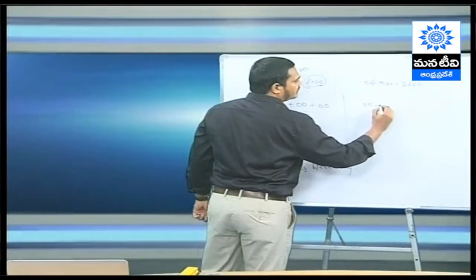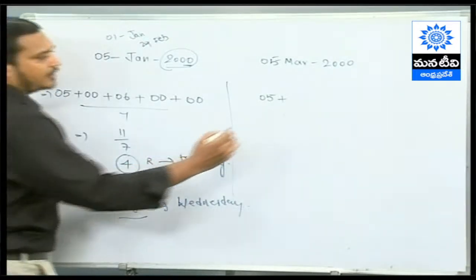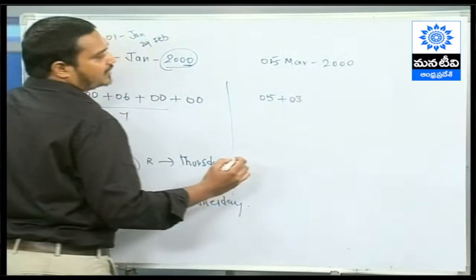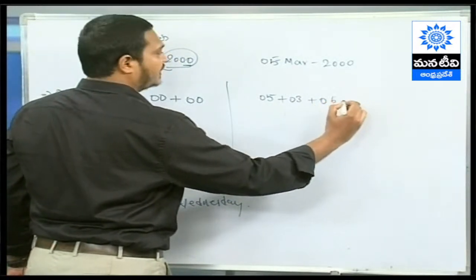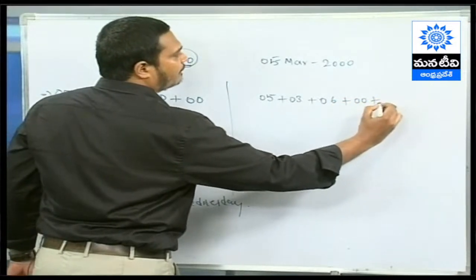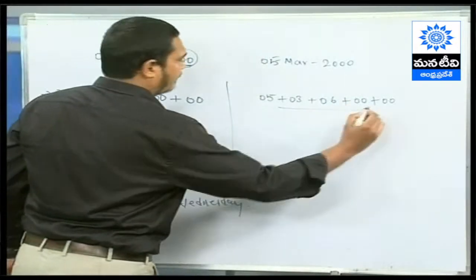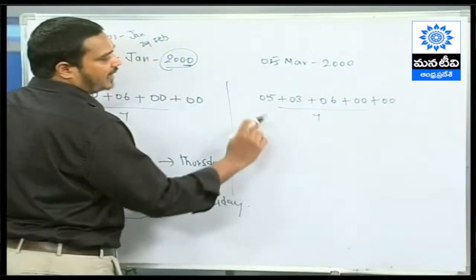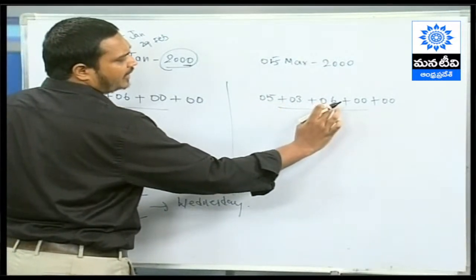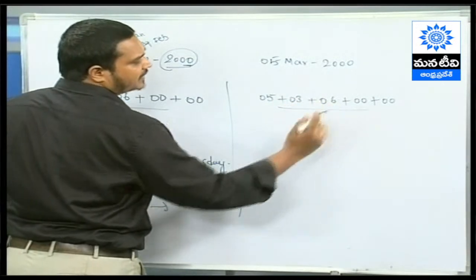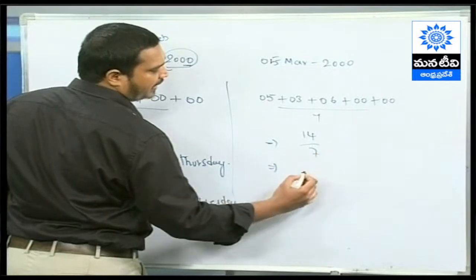So 05 is the given date, and March, obviously 0336. And what is the March code? It is 3. Am I right? For March it is code 3, plus century code, same thing here, it is 06, plus last 2 digits 00, plus the number of 4 multiples in the last 2 digits of the given year, it is 00 by 7. Now just add all the things here. 5 plus 3 it is 8, and 8 plus 6 it is 14. So 14 by 7, and the remainder is 0, which means Sunday.